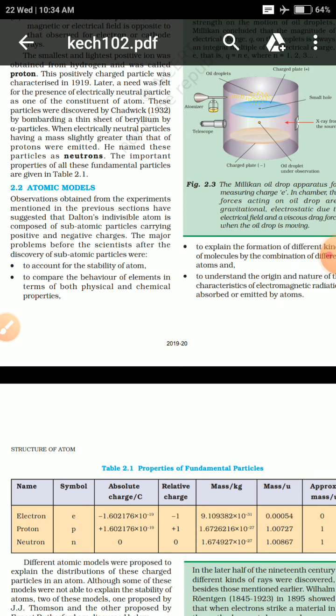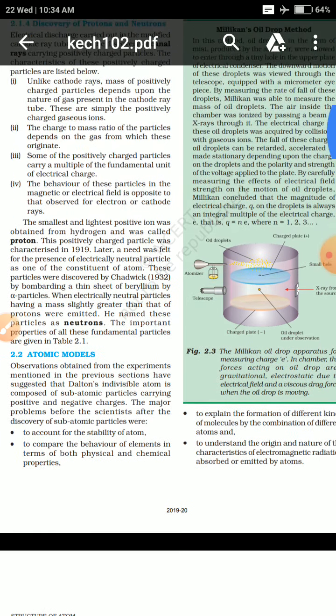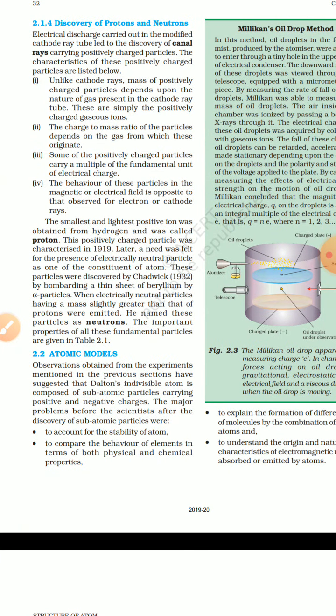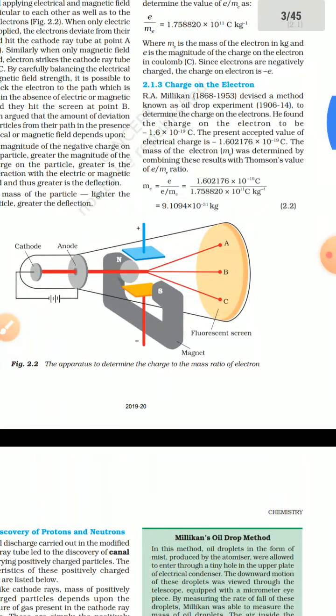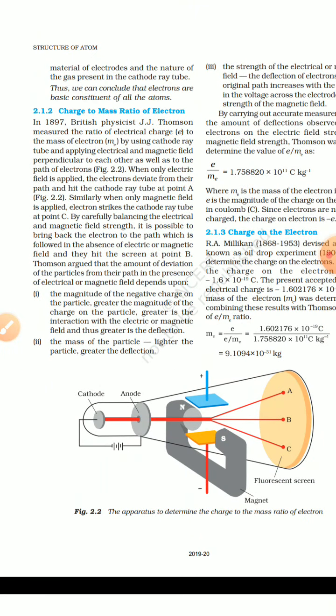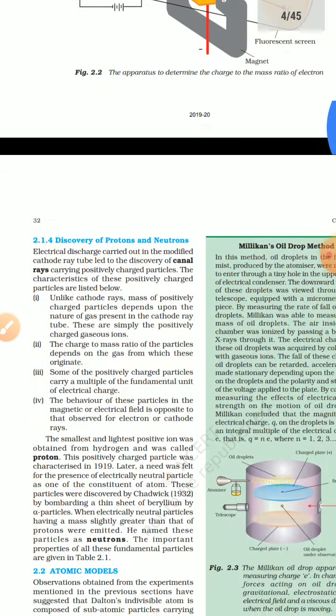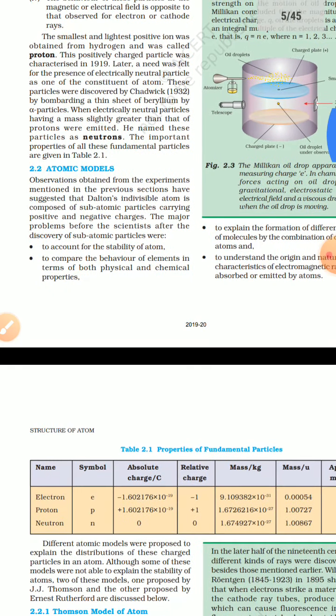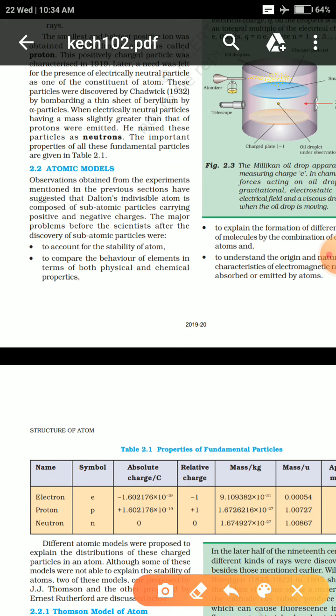In the previous class we discussed a small topic about how the discovery of various structures occurred. Dalton's atomic theory was mentioned earlier. Also the charge to mass ratio, the electron's charge, as well as the discovery of positive and neutral charge were studied earlier.